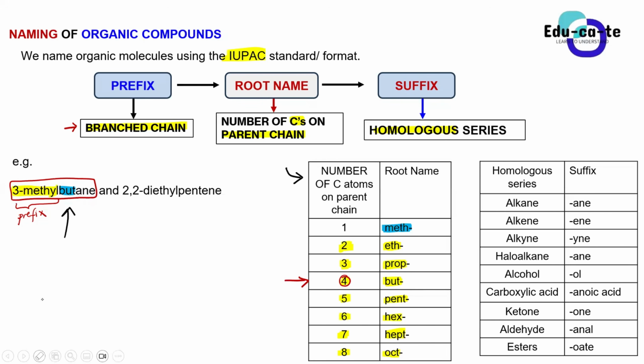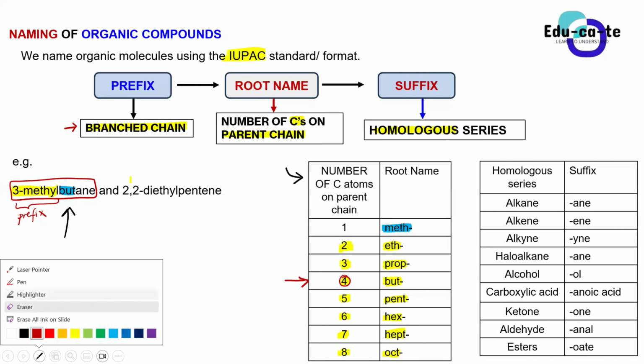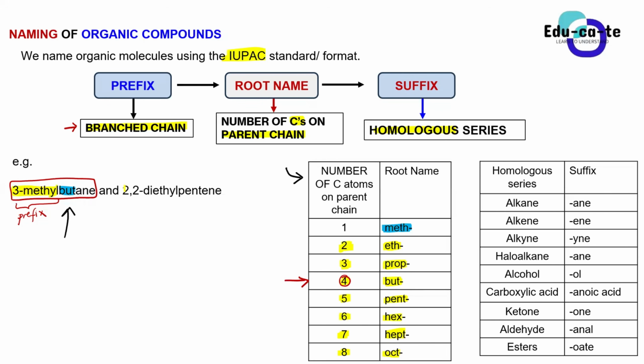Okay, let's try to identify the same thing on the other compound. This 2,2-diethyl is the prefix. Let's just ignore it for now because we haven't done the substituents. We are still doing the unbranched ones. So this pent here, in 2,2-diethylpentane, what does it tell you guys? This root name, the pent, what does it tell you?